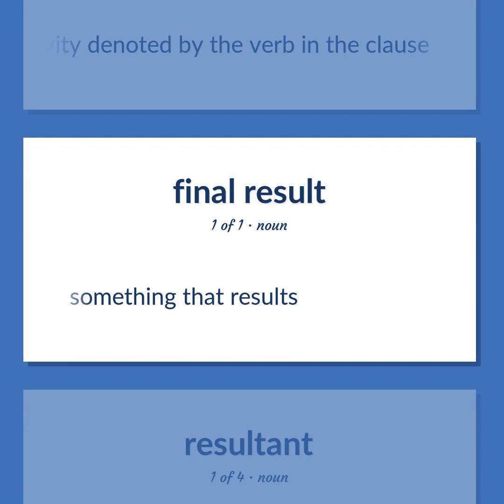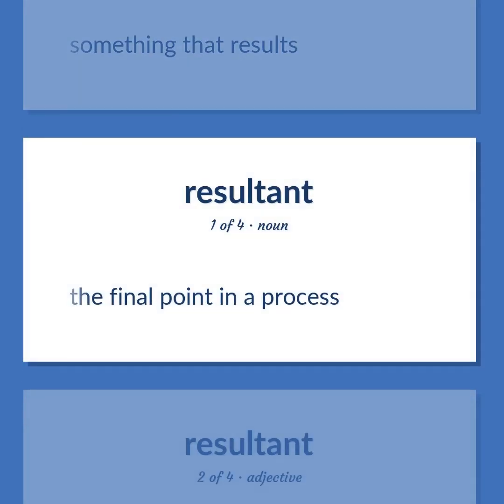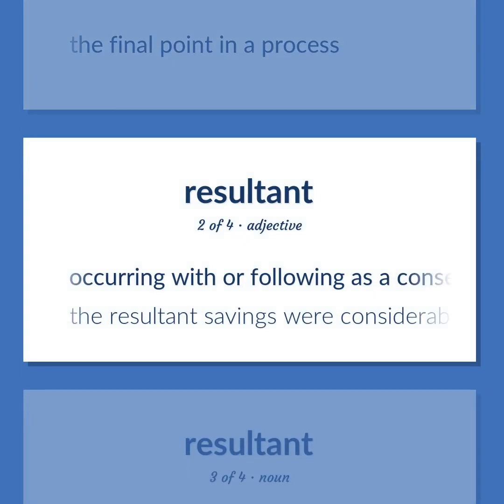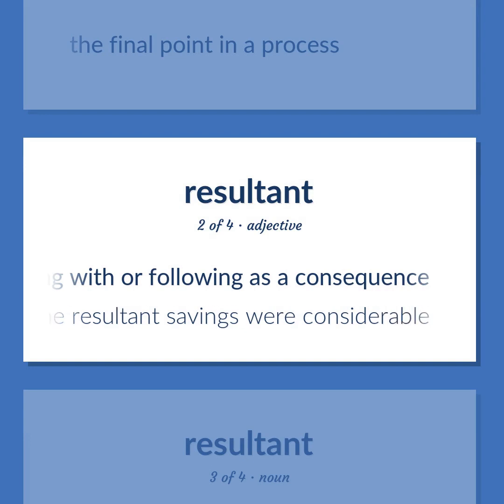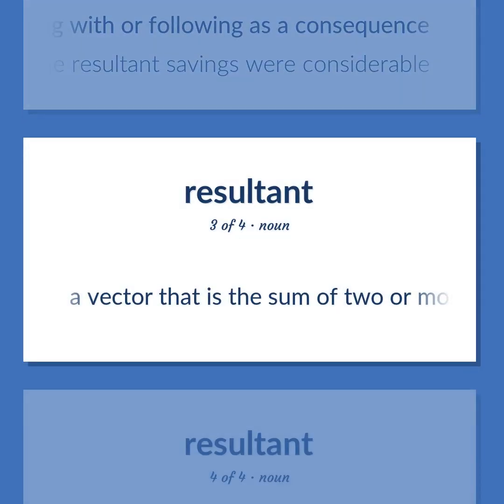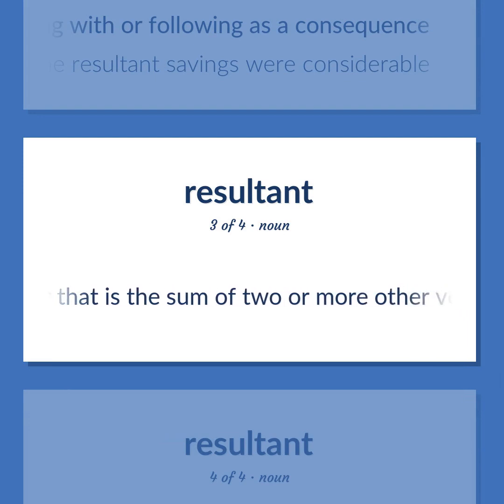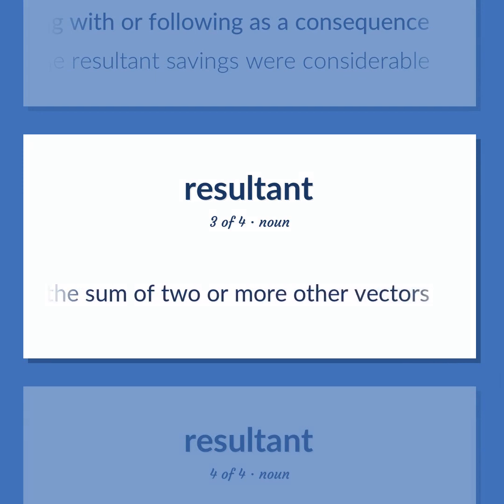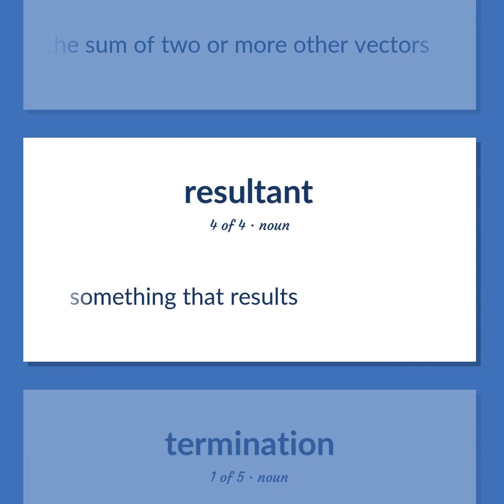Something that results. The final point in a process. Occurring with or following as a consequence. The resultant savings were considerable. A vector that is the sum of two or more other vectors. Something that results.